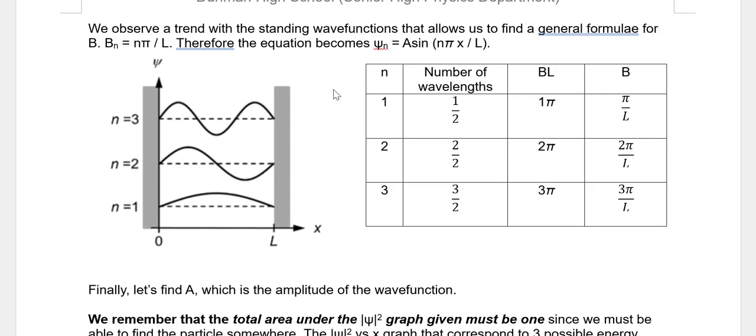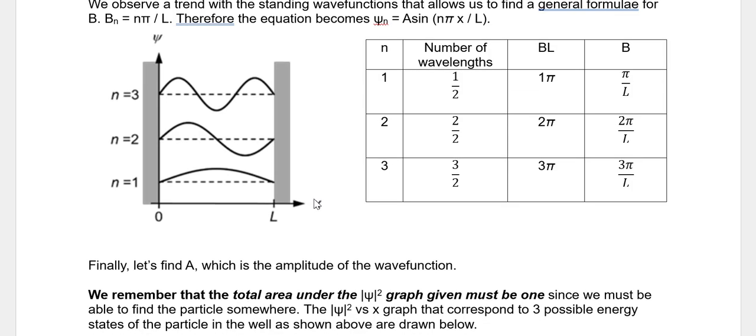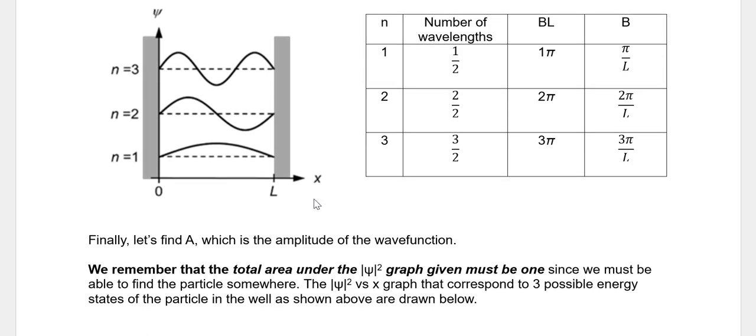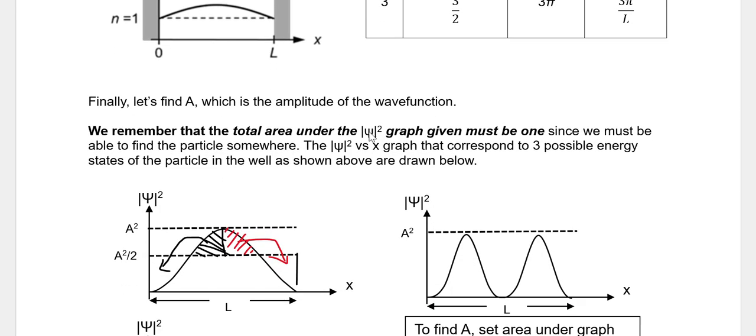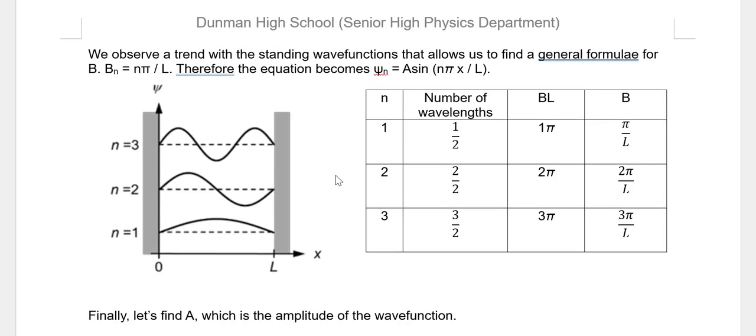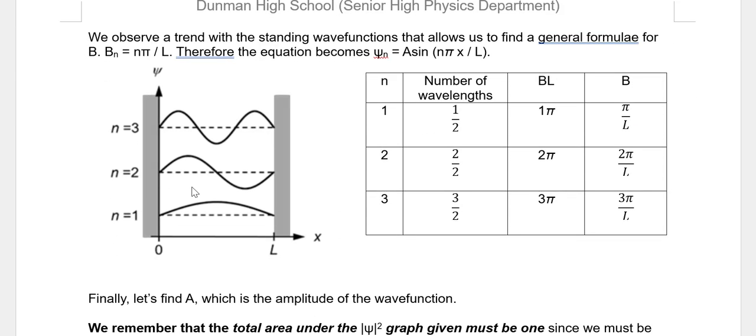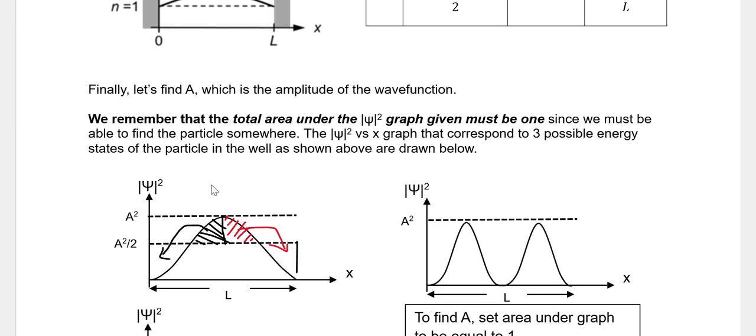So after we find the general equation, we'll try and find the amplitude. So how to find the amplitude? Remember that the total area on the graph of the modulus psi squared graph must be 1. So if I look at the graphs of all these three, I try to square them. So I square this one, I'll get this one.